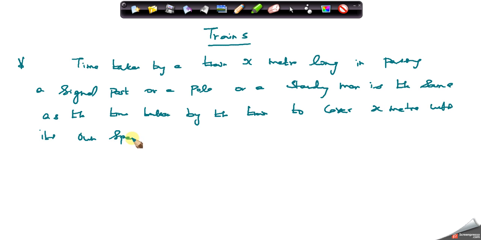I repeat, time taken by the train x meter long in passing a signal post or a pole or a standing man is the same as the time taken by the train to cover x meters with its own speed. Okay. The second one is